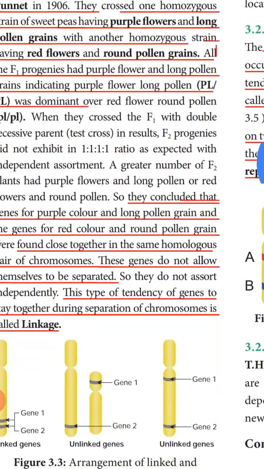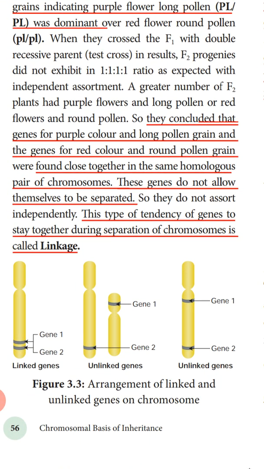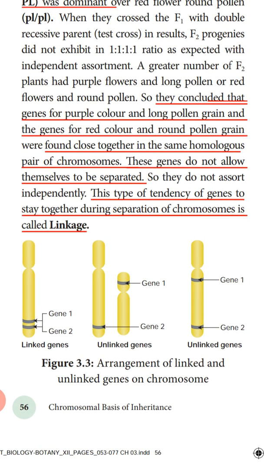You can see this in figure 3.3. In the first diagram, the chromosome contains two genes, gene 1 and gene 2, close to each other, so they are said to be linked genes. In the second diagram, gene 1 is present in one chromosome and gene 2 in another chromosome, so they are said to be unlinked genes.